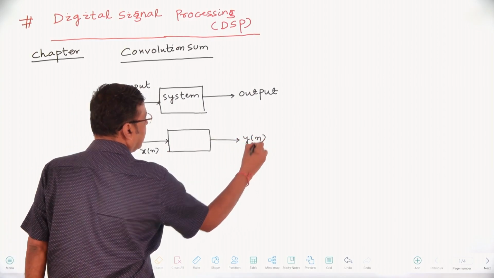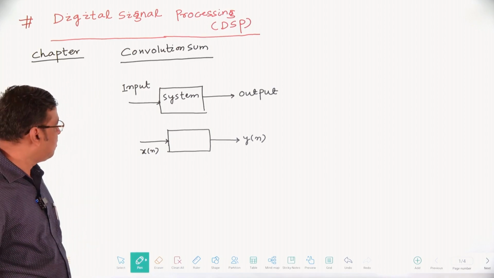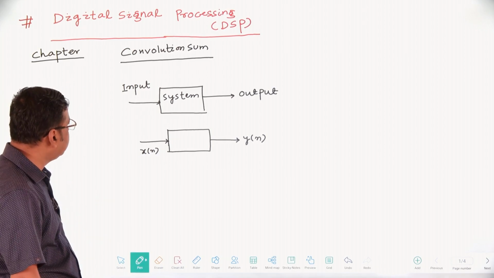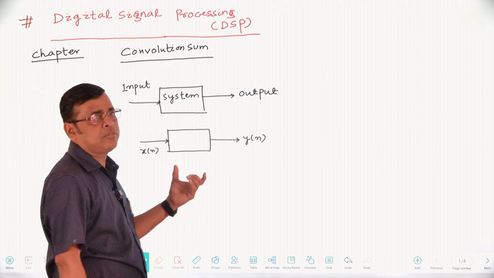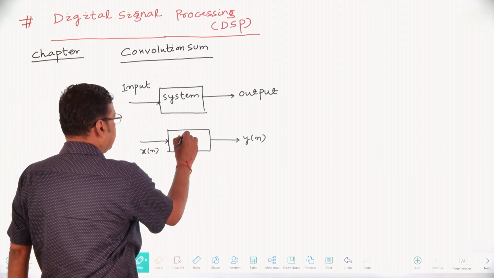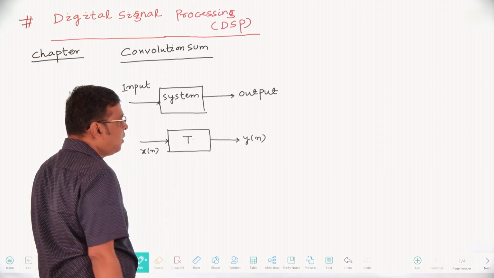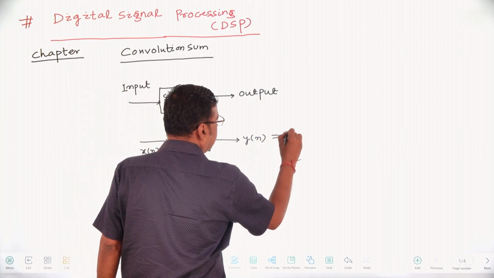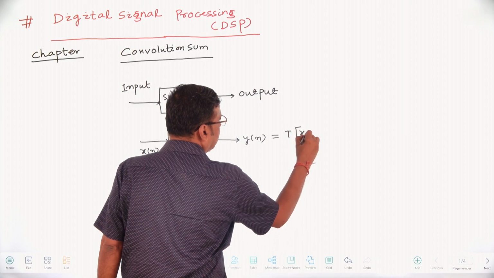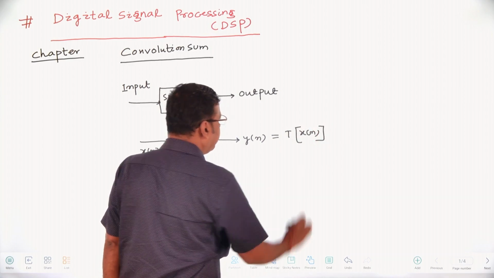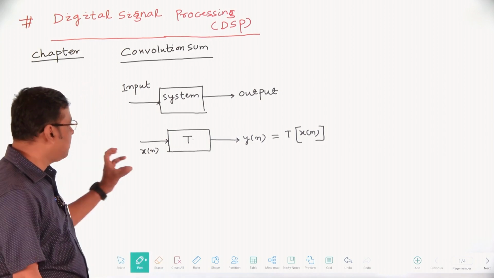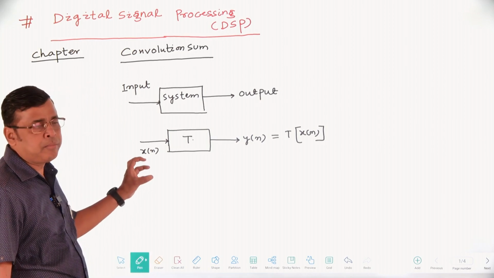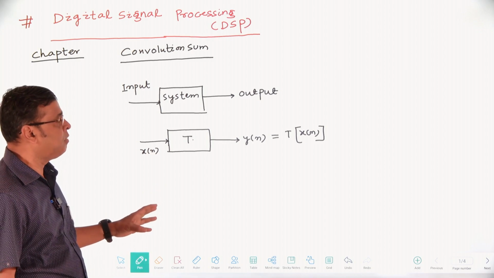In a discrete system, x of n and y of n are discrete signals. The system works by means of transformation. So y of n is the transformation of x of n. What does it mean? If you give the signal x of n to the system, by means of transformation you will get y of n.